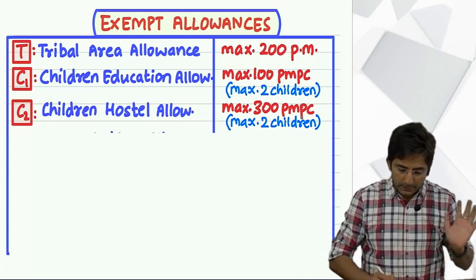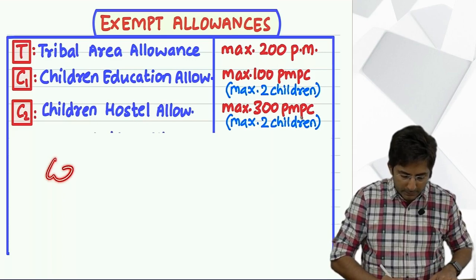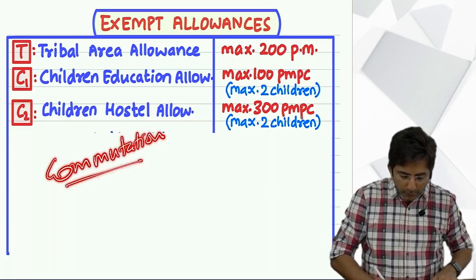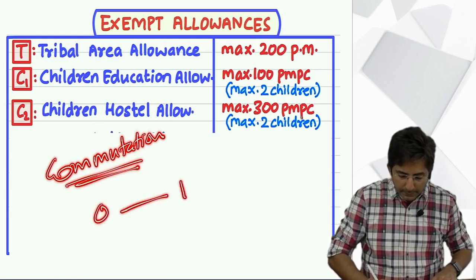So children education is in hostel. Then next is what? Commutation allowance. What do you mean by commutation? You know, your journey between office and residence is called commutation.